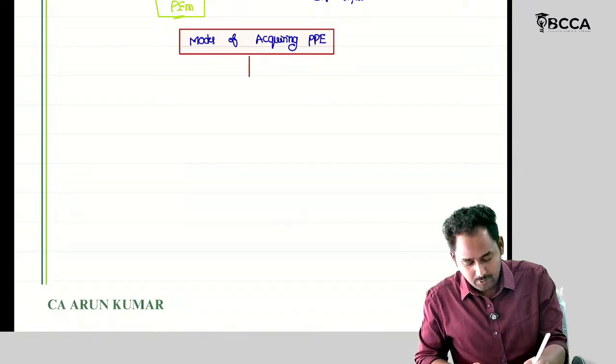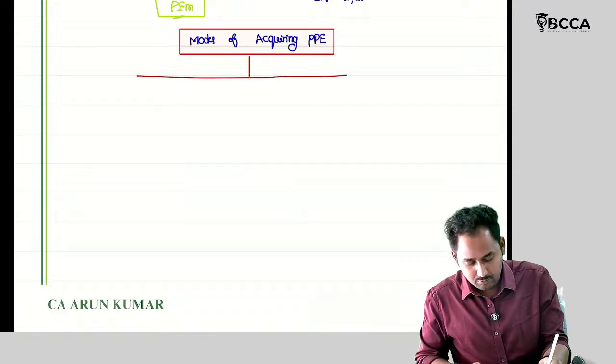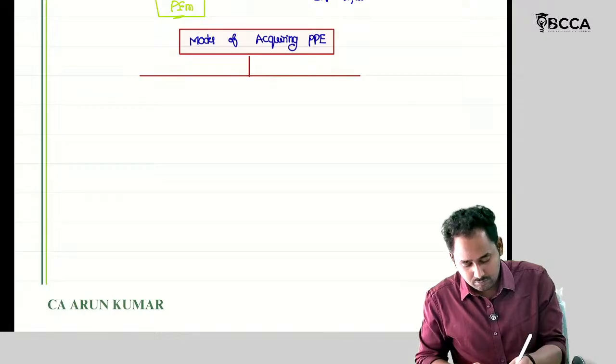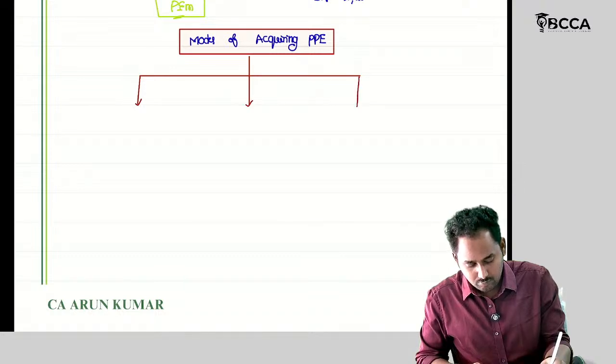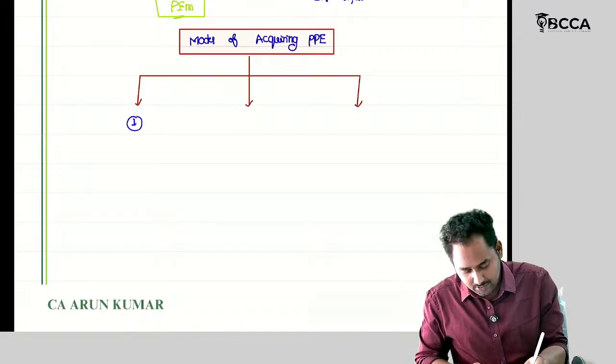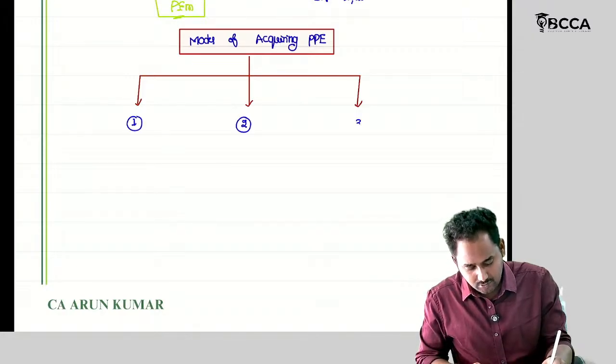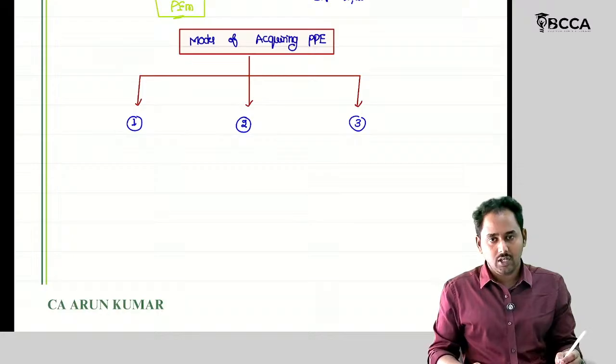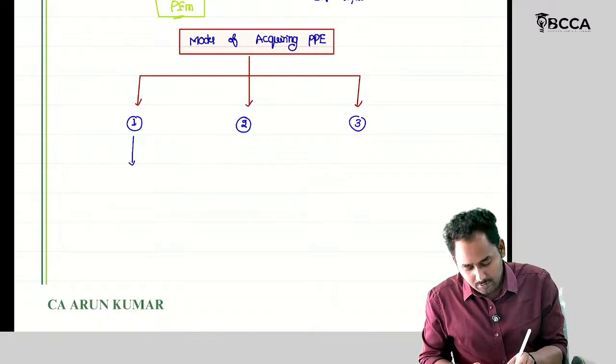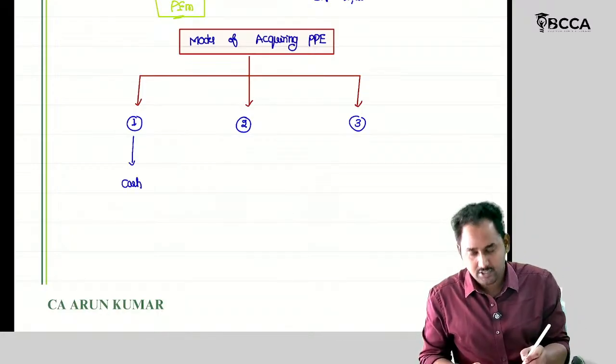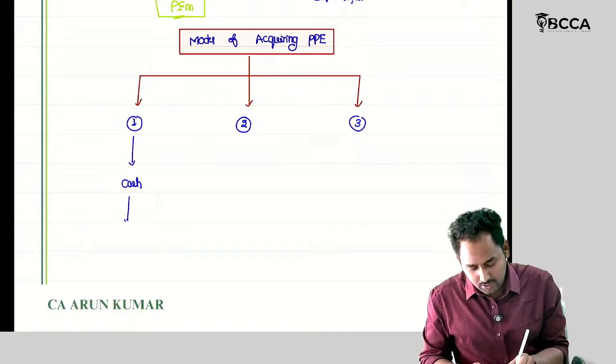Modes of acquiring PPE. First aspect, second aspect, third aspect. So I have acquired a PPE by paying the cash. In that case, I can record directly at cost.